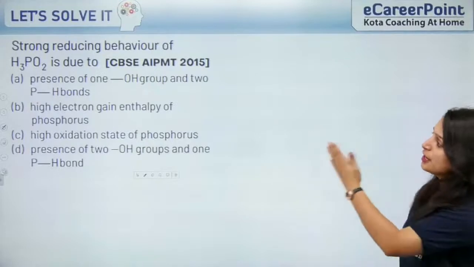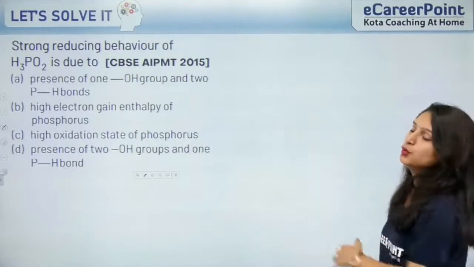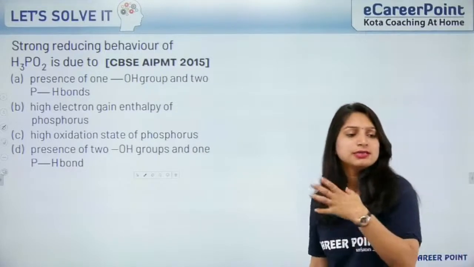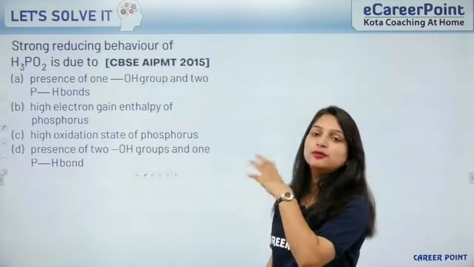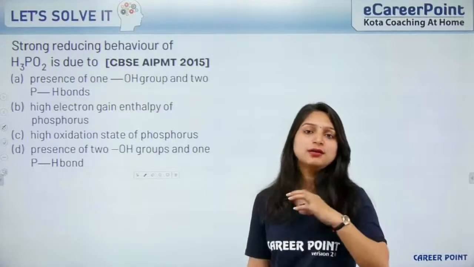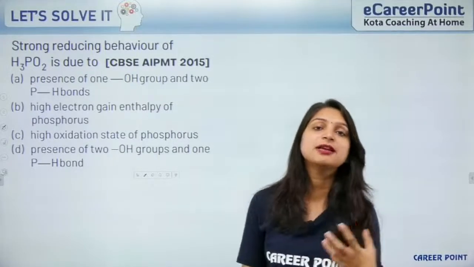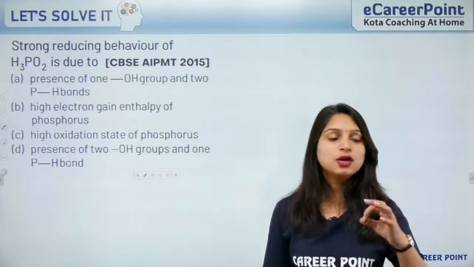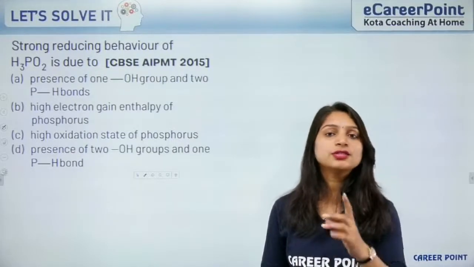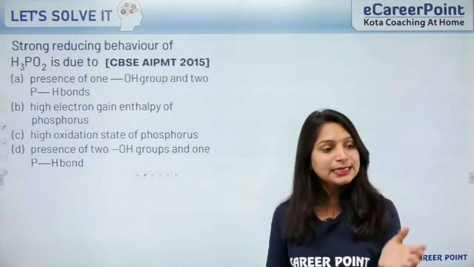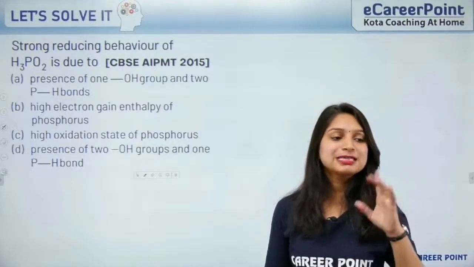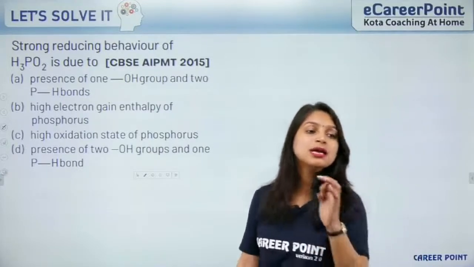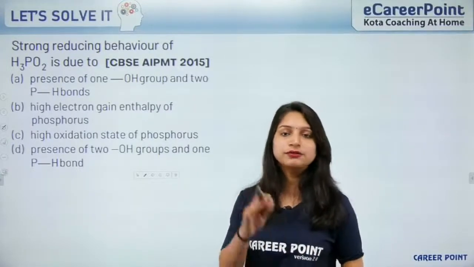Next question: strong reducing behavior of H3PO2 is due to what? In the previous question we have seen that out of those 4 molecules, which one was behaving like the strongest reducing agent? It was H3PO2, because in H3PO2 phosphorus is only in the +1 oxidation state and it can go to +5 maximum. It can oxidize itself to a higher oxidation state. That's why H3PO2 is the stronger reducing agent out of these acids.